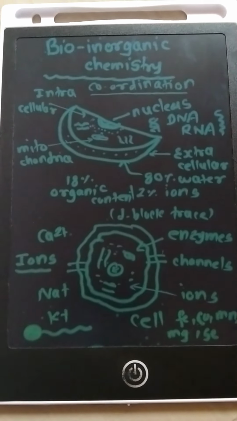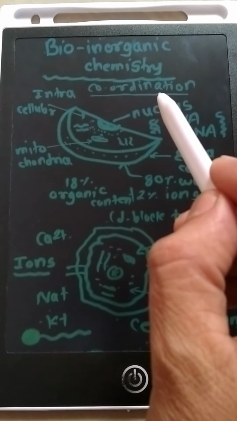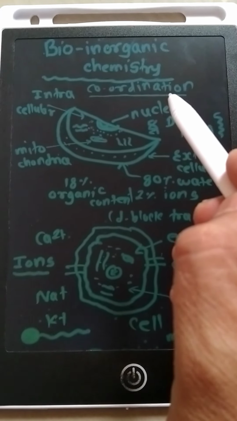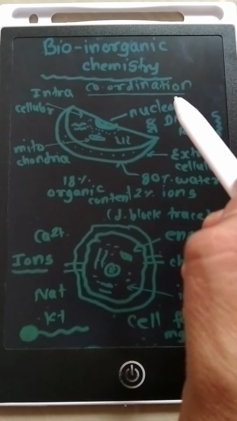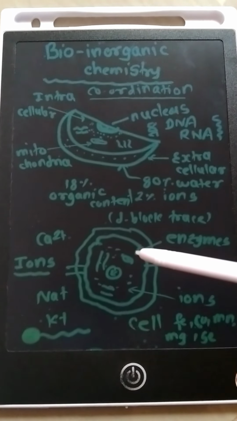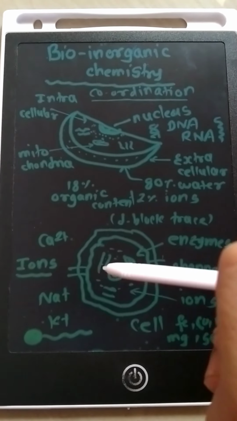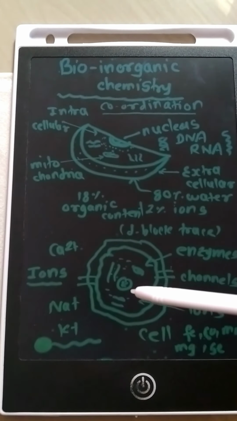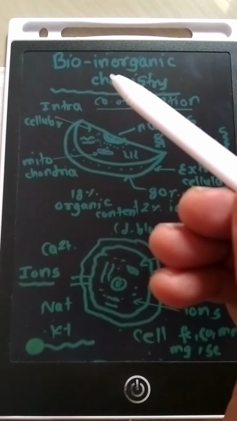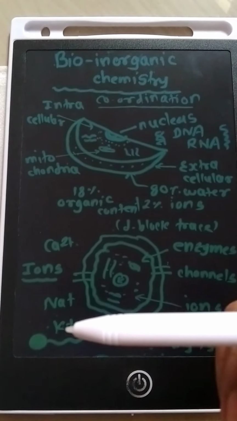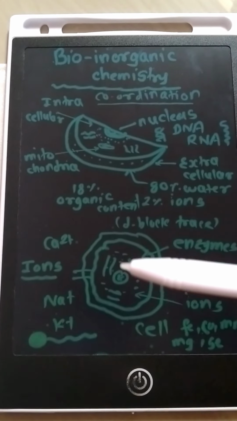If we look at coordination compounds, they are metal and ligand complexes. Certain organometallic compounds act as enzymes. So enzymatic types of structures are present in the cells, which are studied under inorganic biological chemistry, that is bioinorganic chemistry. So bioinorganic chemistry consists of the study of inorganic ions, their roles and their functions in the cells.